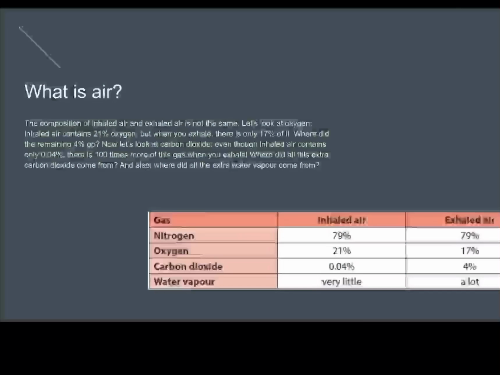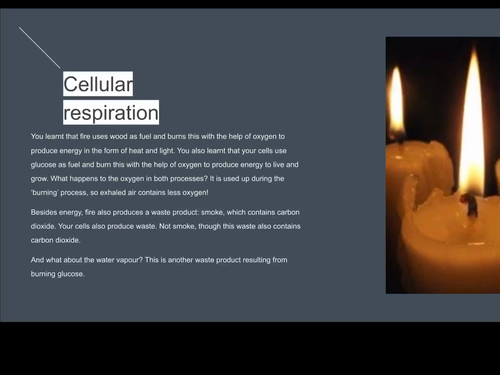Where did all the extra carbon dioxide come from? And also, where did all the extra water vapor come from? Please look at the graph. Cellular respiration. You learned that fire uses wood as fuel and burns this with the help of oxygen to produce energy in the form of heat and light.